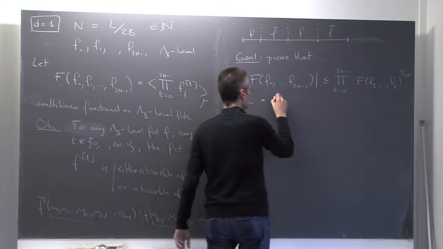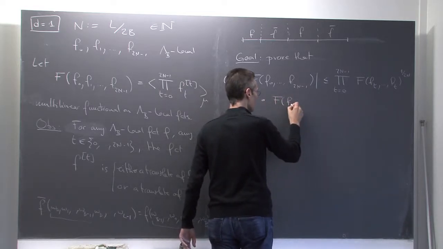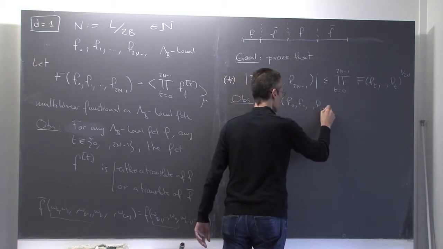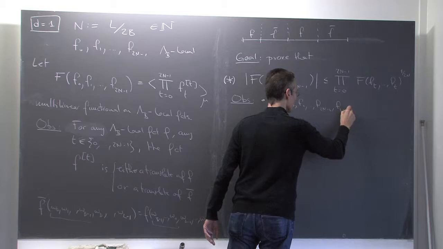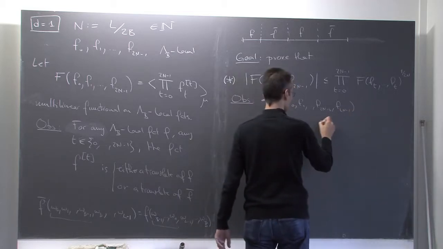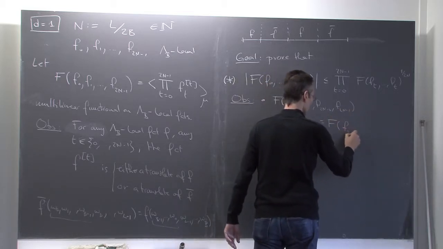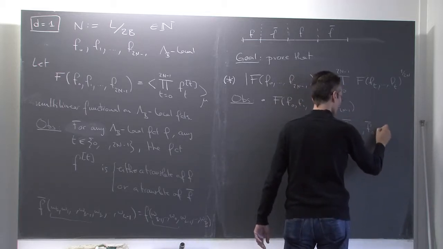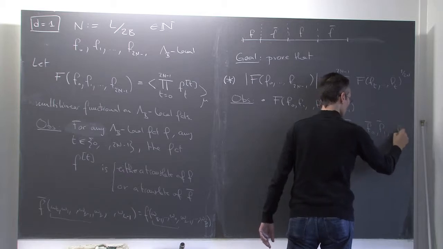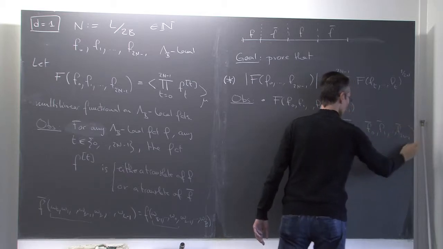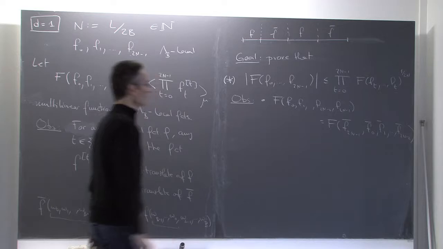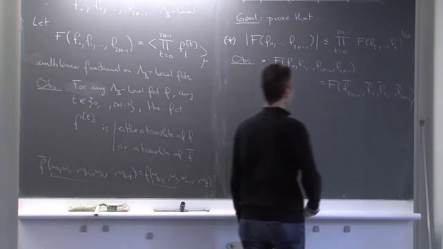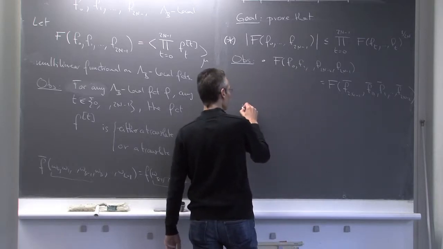The first one is that f of f0, f1, f2n minus 2, f2n minus 1 is the same thing as f of f2n minus 1 bar, f0 bar, f1 bar, f2n minus 2 bar. So it follows immediately from the definition, but let me just make some pictures of the type as above, just to convince you that this might be the case.